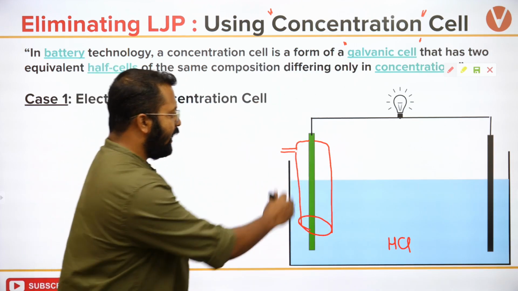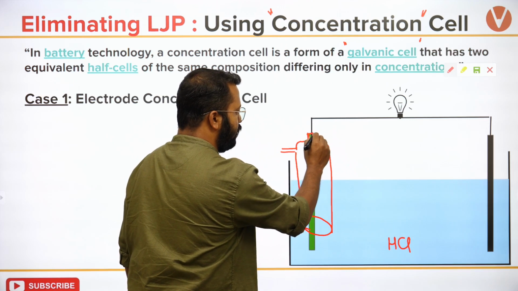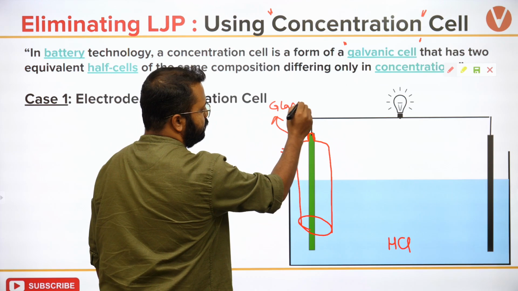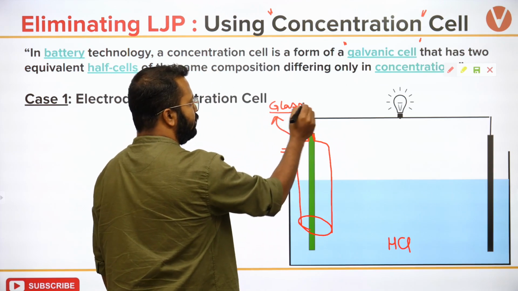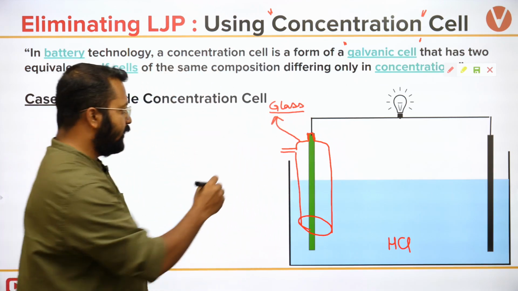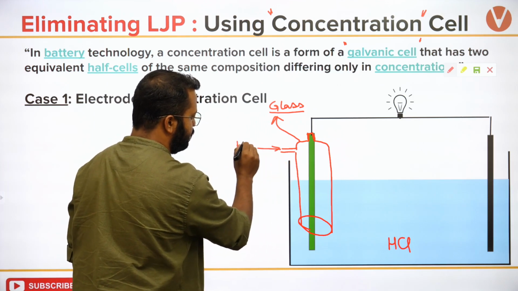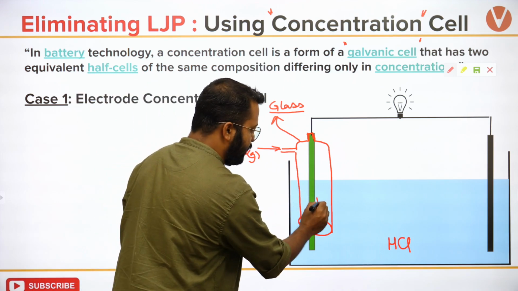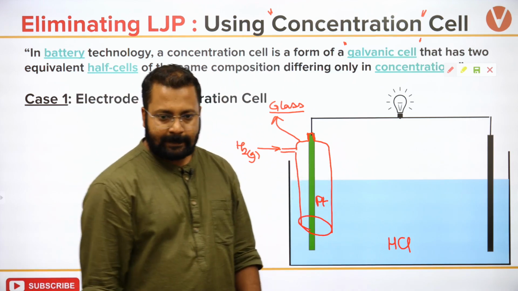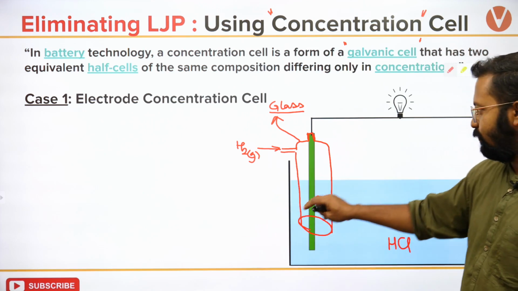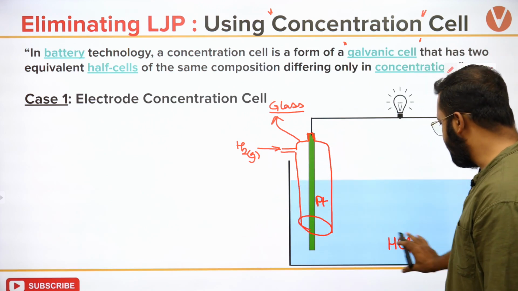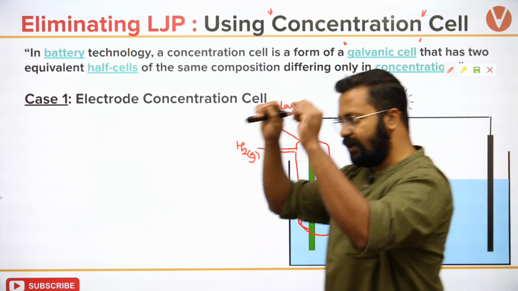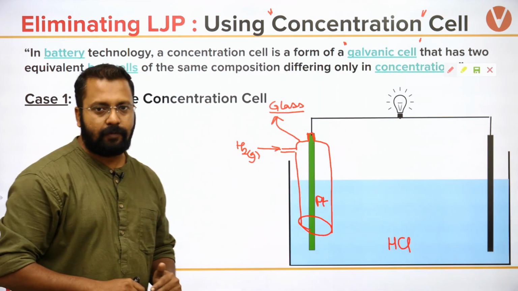this cell, I have covered the electrode with a glass or glass shaped cover through which hydrogen can come in. Hydrogen gas can come in. Okay? Let's say this electrode is made up of platinum. You can see the construction. I have taken HCl. The electrode is of platinum. I have covered it with glass in which hydrogen can be pumped in.